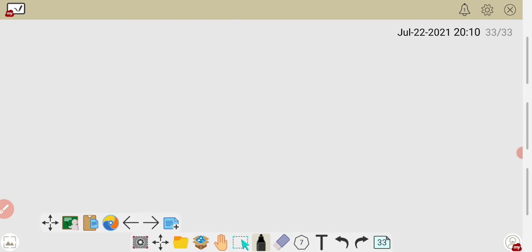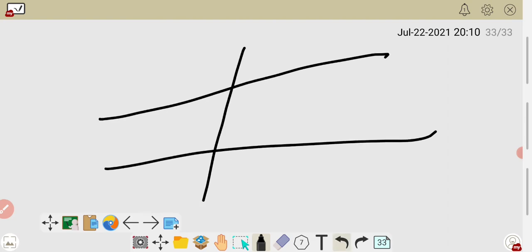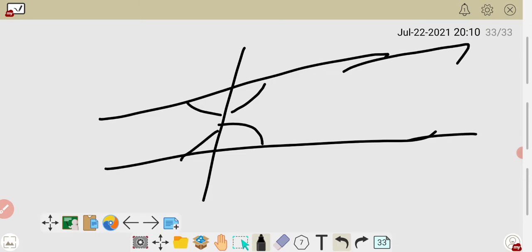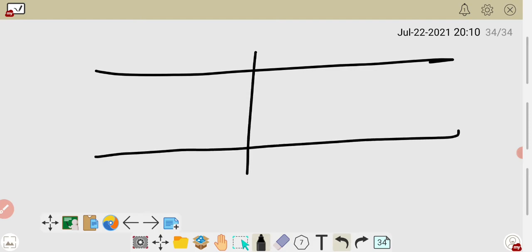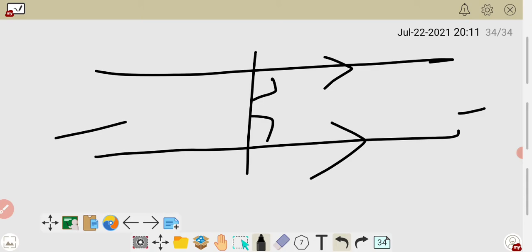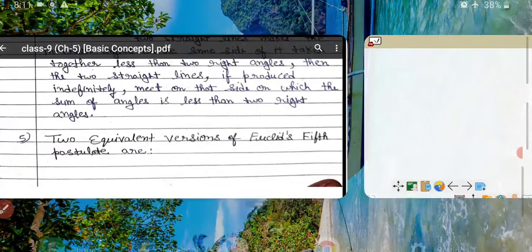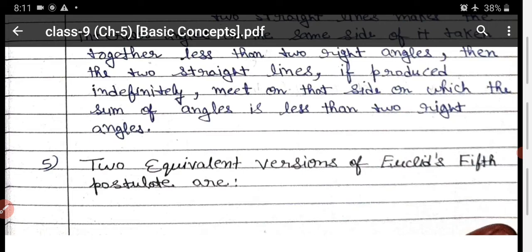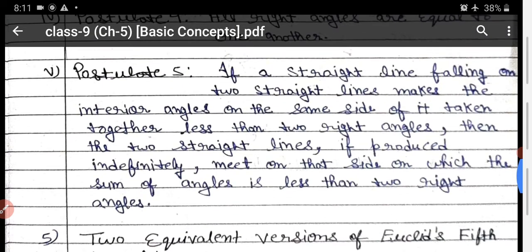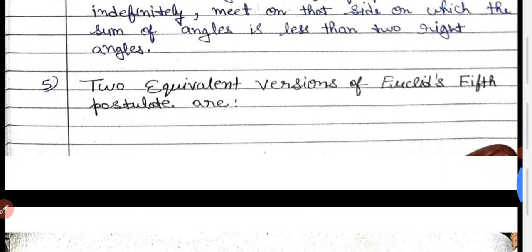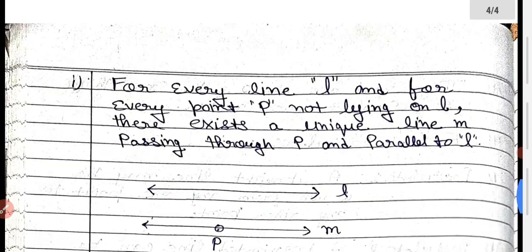The fifth postulate says that if you take two lines and produce them on that side where the sum is more than 180, they will never intersect, and when the sum is less than 180 or two right angles, then they will intersect. And what will happen when the sum is equal to 180? When the sum is equal to 180, then they are always parallel lines, they never meet on this side or this side. Okay, so the concept of parallel lines can be derived from the equivalent postulate. Now, the equivalent version means that it is a standard definition. In other words you can also explain. If they are asking in another way, you can use that statement.